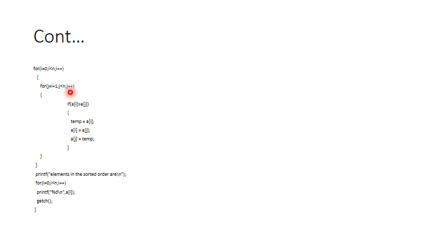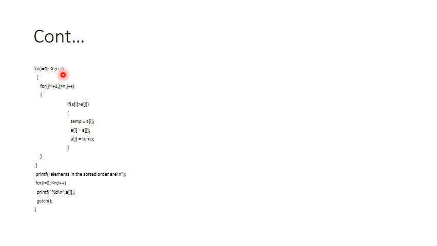Instead, the value of j will get incremented, and then A of 1 will be compared with A of 3, then A of 1 will be compared with A of 4. Whenever this condition becomes true, your control will enter the body of the if statement, and there will be a swapping. That is, out of the elements from A of 1 to A of n, whichever element is smaller will occupy the second position. Then the inner loop condition on j becomes false, and the value of i will be incremented by 1.